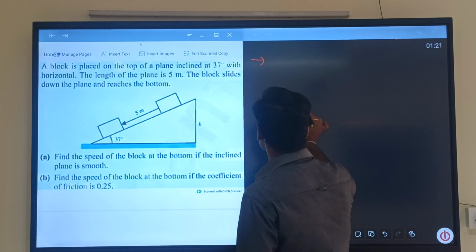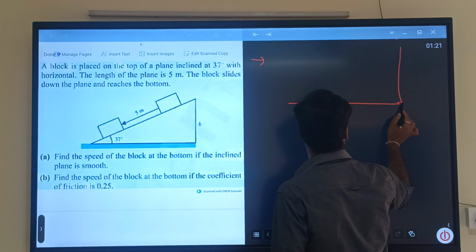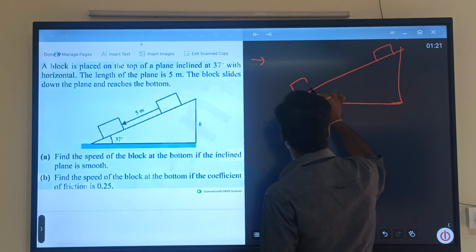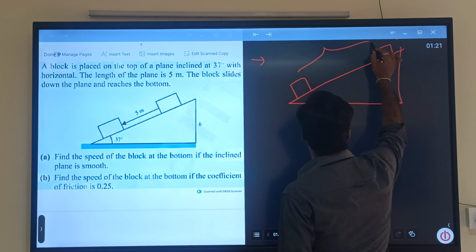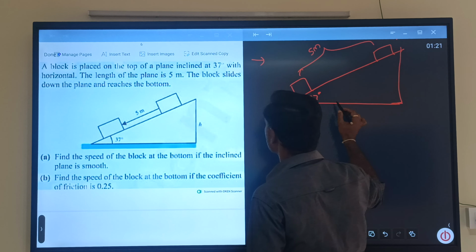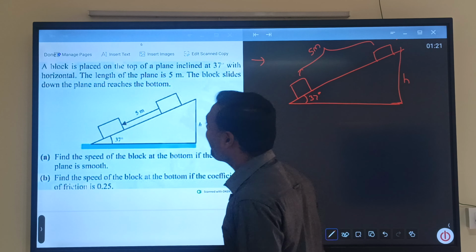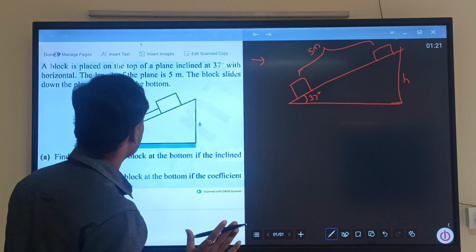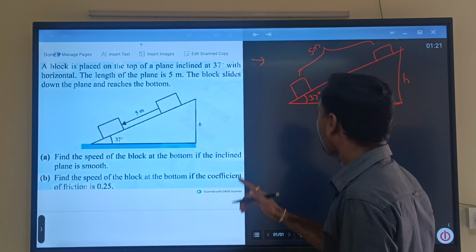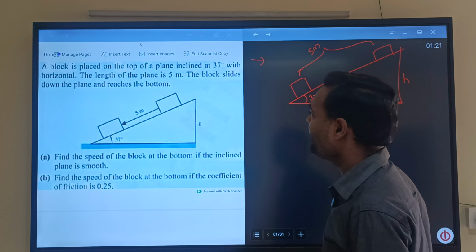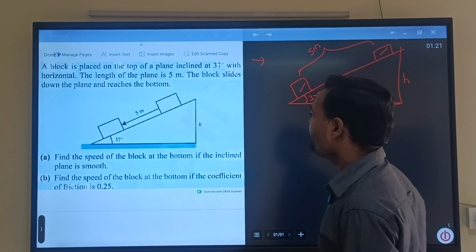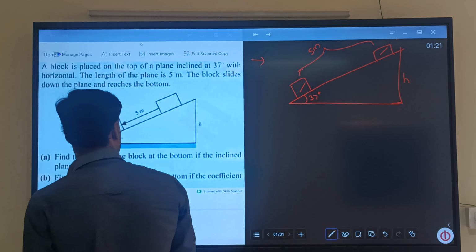The question is, a block is placed on the top of a plane inclined at theta is equal to 37 degrees with the horizontal. The length of the plane is 5 meters. The block slides down the plane and reaches the bottom. So block starts its journey from here and comes to here, and find the speed of the block at the bottom if the inclined plane is smooth.